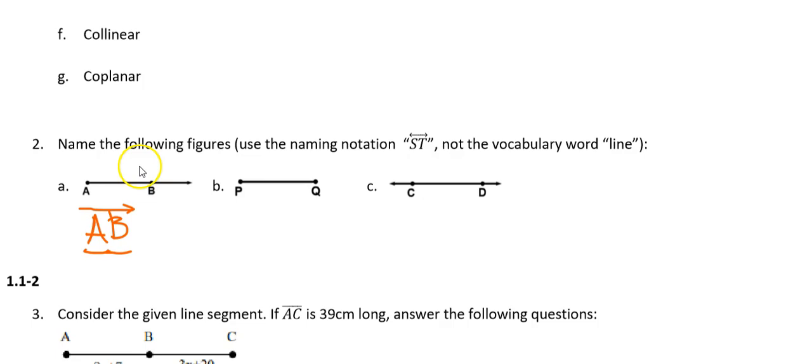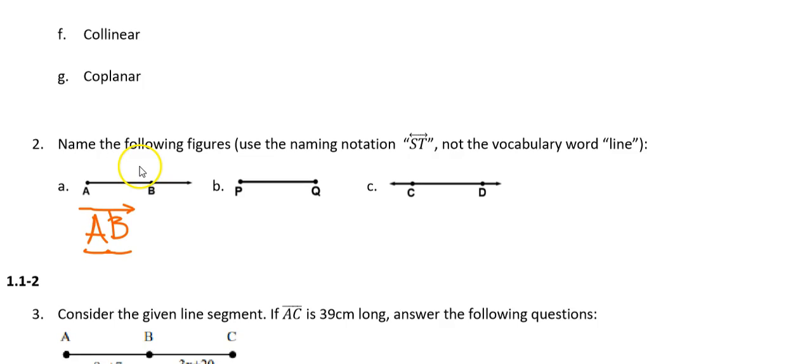For question B, we have a point at P and a point at Q, and my diagram only shows the connection between the two of them. It doesn't extend in either direction. So it has two endpoints. This is a segment. A segment is a piece of a line that's been cut on both sides and includes only the points in between those two endpoints. So it's only the portion that goes between P and Q.